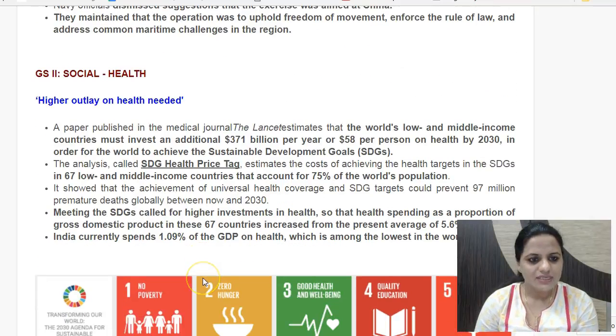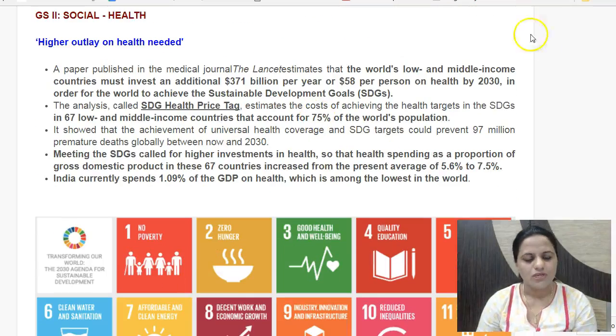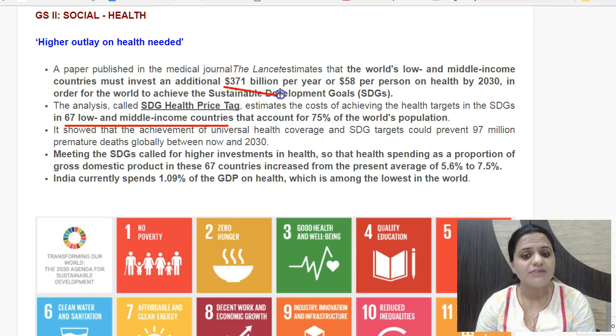Then the next news item is higher outlay on health needed. So this is actually a study which has been undertaken and published in the Lancet journal. So this says that for the sustainable development goals for health to be achieved, the low and middle income countries, there are around 67 low and middle income countries, have to have an additional 371 billion dollars invested per year so that these goals are achieved by 2030. Or rather, even $58 per person as such would be an investment needed to achieve the goals. So this is called the Sustainable Development Goals Health Price Tag. So these 67 low and middle income countries account for 75% of the world's population too.